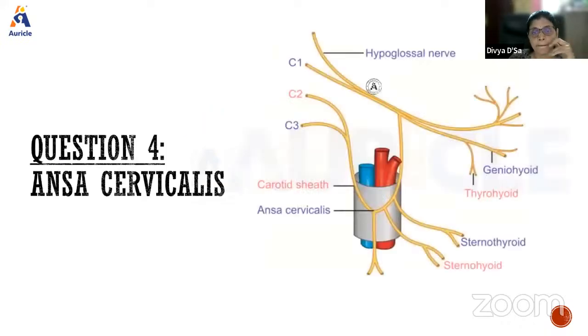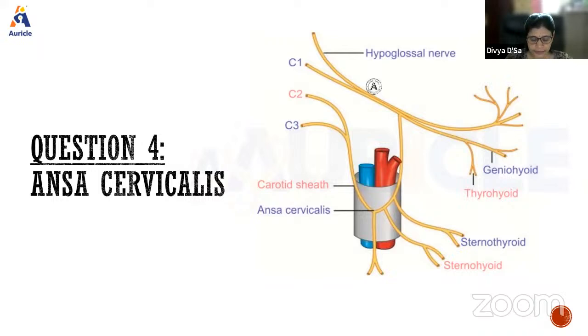Right. So next we move on to the next question, that is the ansa cervicalis. What do we mean by ansa cervicalis? It is a U-shaped nerve loop. You can see here, this is the ansa. It is seen in the carotid triangle over the anterior wall of the carotid sheath. So it is embedded within the anterior wall of the carotid sheath.